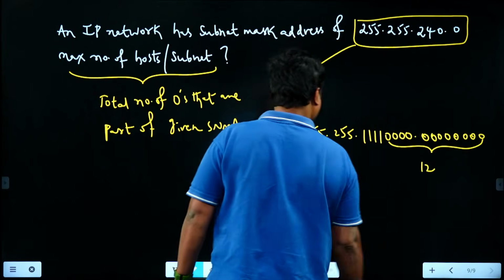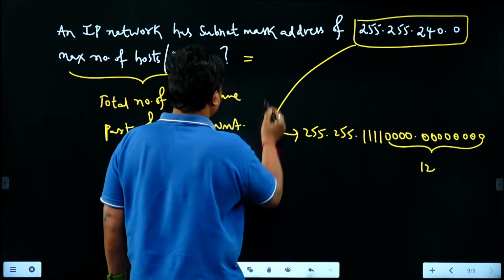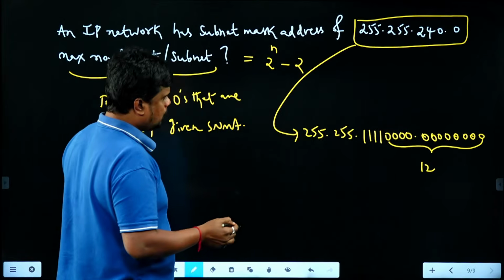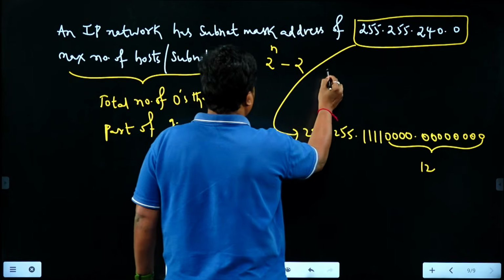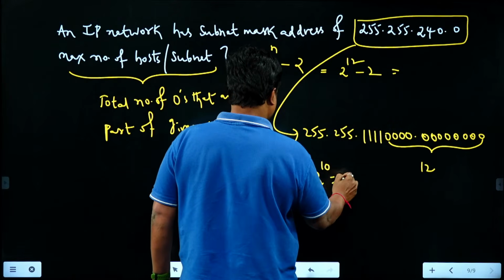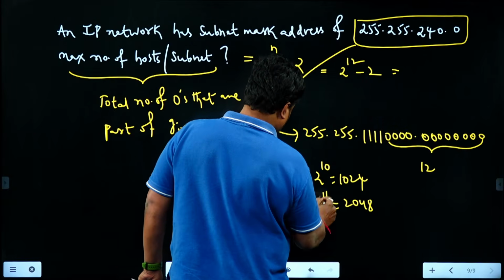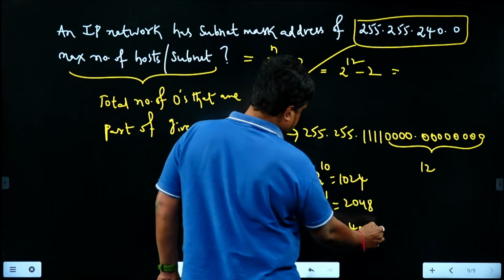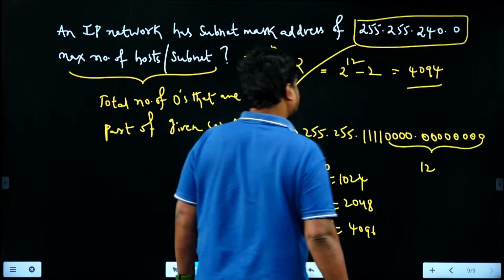So 12. Therefore, the maximum number of hosts per subnet is, what is the formula we have? 2 power n minus 2. Why minus 2? Because the host address with all zeros and the host address with all ones we are not going to consider. So it is 2 power 12 minus 2. 2 power 10 is 1024, 2 power 11 is 2048, 2 power 12 is 4096. 4096 minus 2 is 4094, right?